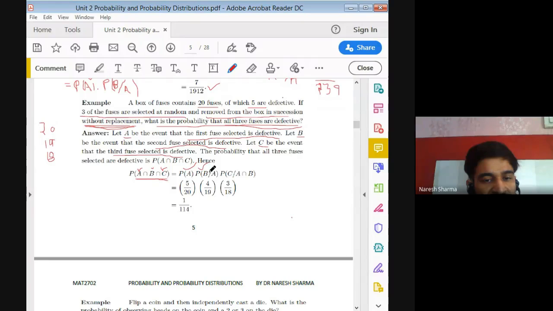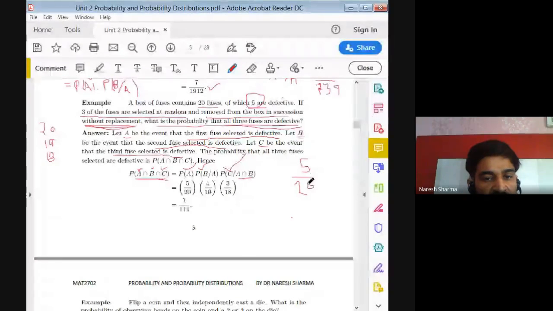So we may write here B given A, into probability of C, and C is also depending upon A and B. So that's why we write C given A intersection B. So in the first probability of A, when we are calculating probability of A, in starting we have 5 defective pieces. So that is 5 divided by total cases, which are 20.